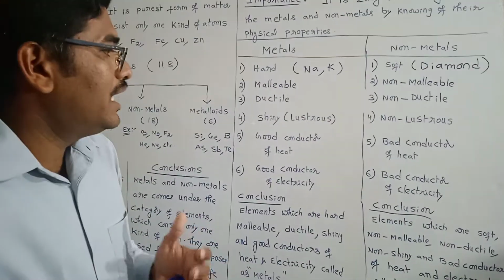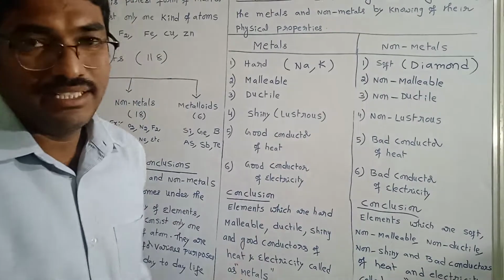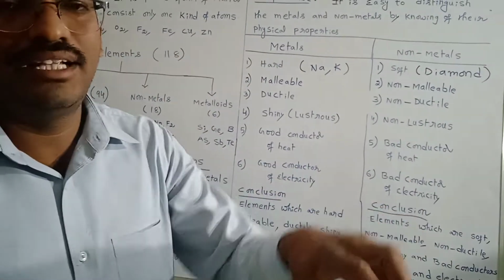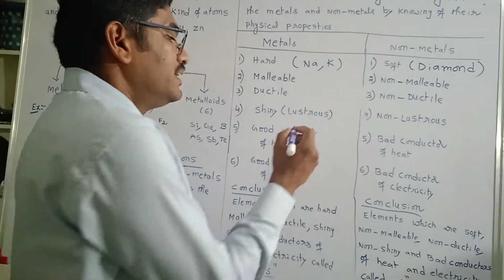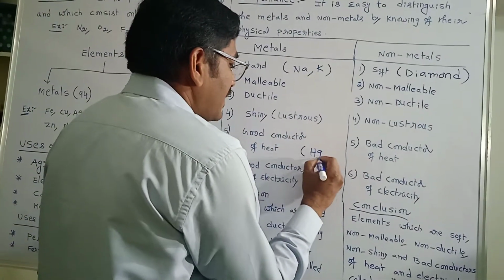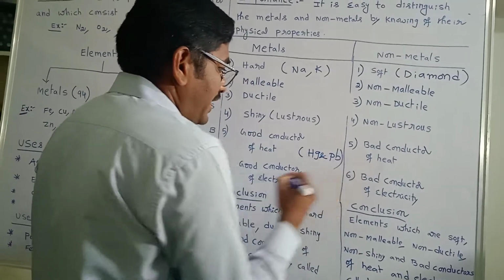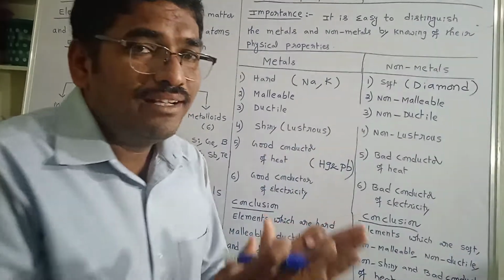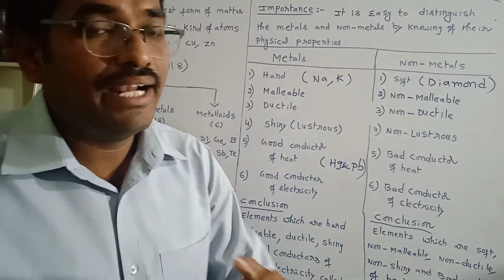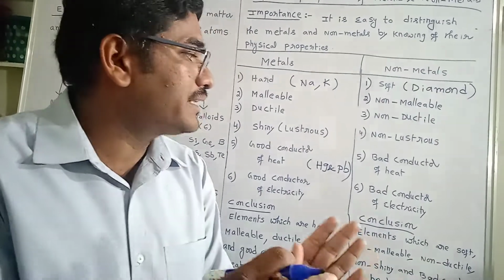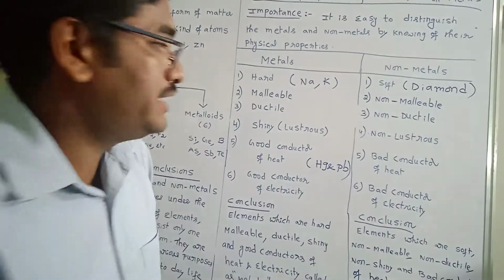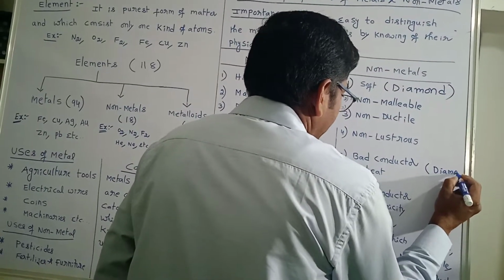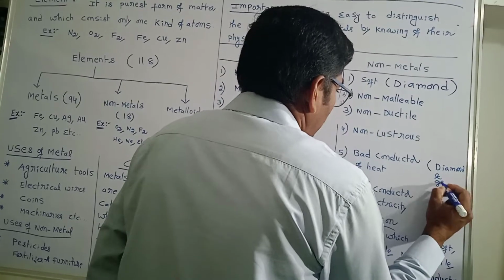Now coming to conductors of heat. Generally metals are good conductors of heat, but there are some metals which are bad conductors of heat. Those are mercury and lead. At the same time, non-metals are generally bad conductors of heat, but there are some non-metals which are good conductors of heat. Those are diamond and graphite.